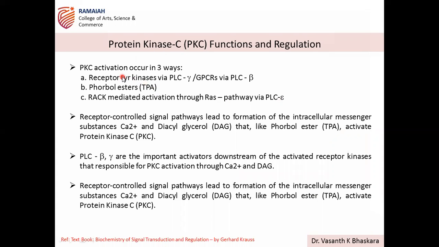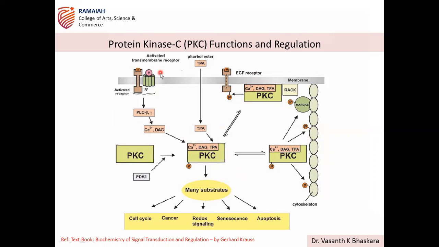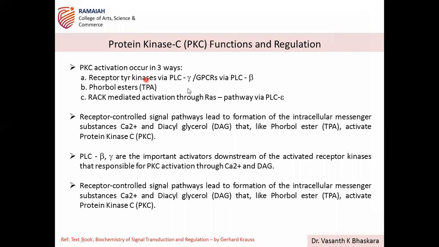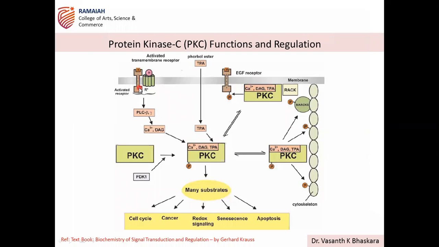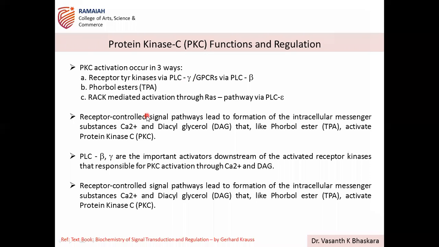So what we discuss now, PKC activation occurs in three ways. So like this here, three ways: 1, 2, 3. So receptor tyrosine kinase via PLC gamma, and GPCRs through PLC beta. So receptor tyrosine kinase is by the gamma form and GPCR is through the beta form.